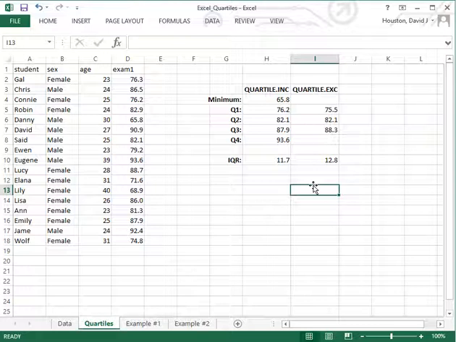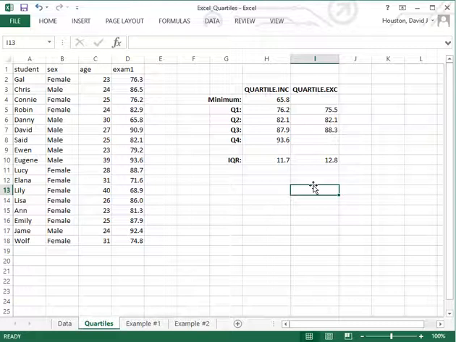Whenever you use the Quartile.INC function, it will, if it's different, have a higher value for the first quartile and a lower value for the third quartile. So that means the interquartile range will be slightly smaller than what we'll see if we use the EXC version of this function.